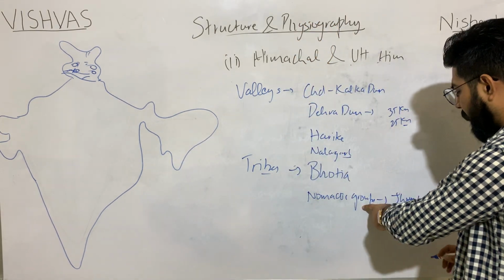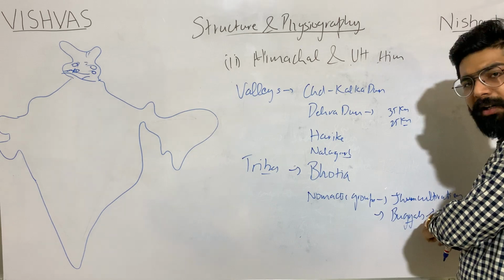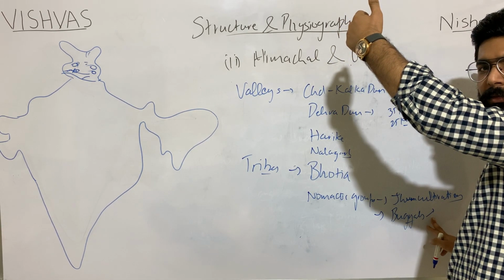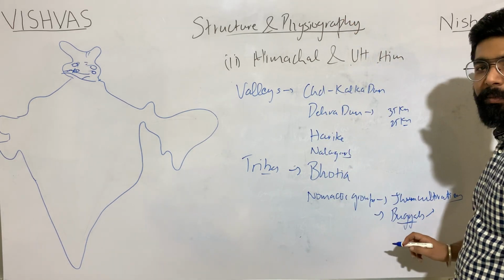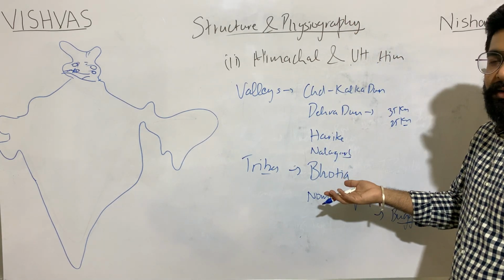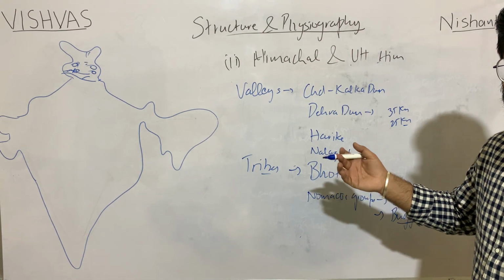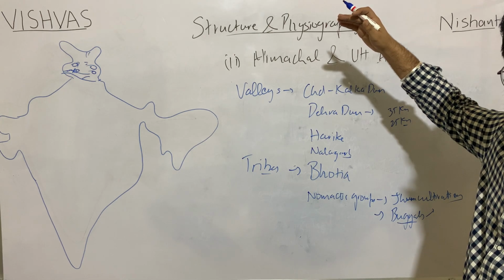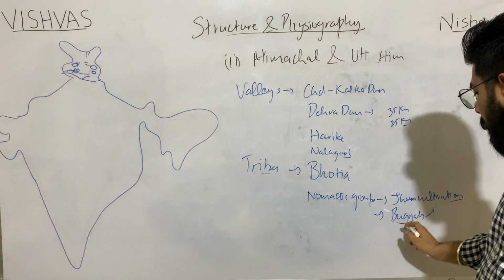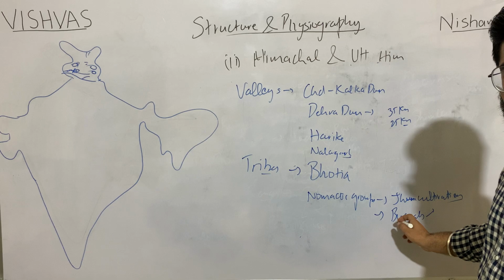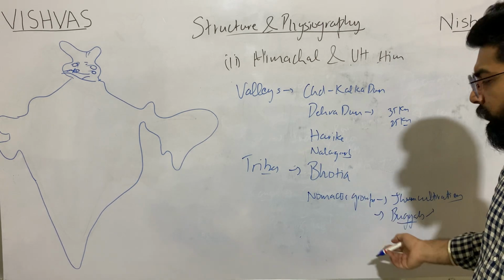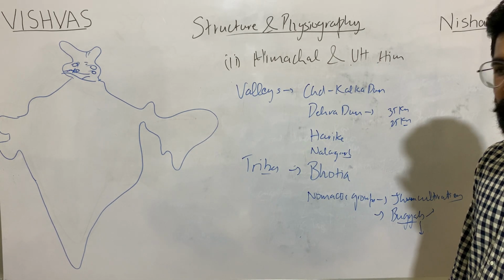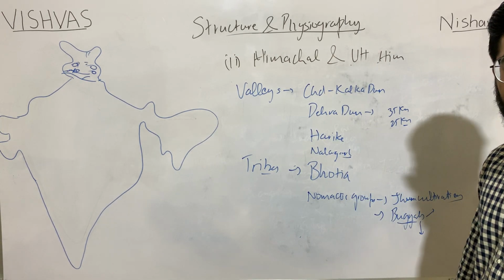Now, these nomadic groups, what they do is, in summer, they move to the upper region, upper height, where the Bugyals are present. Bugyals is a type of grassland. They will move to high altitude in summer, and in high altitude we find Bugyals. If the winter comes, they will come to the valleys. Nomadic groups keep on moving.